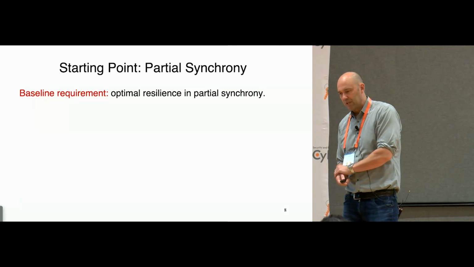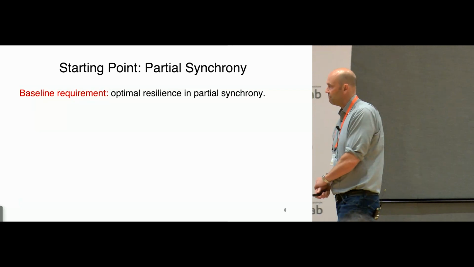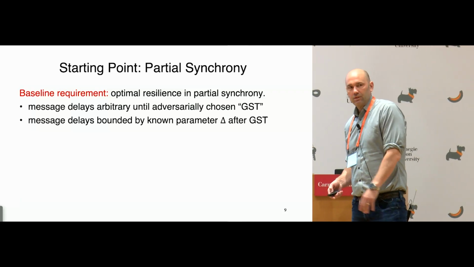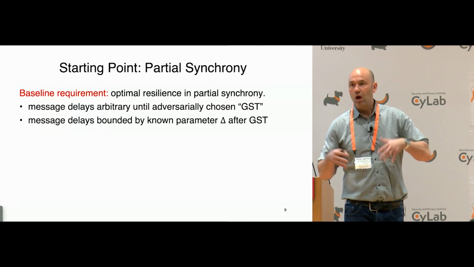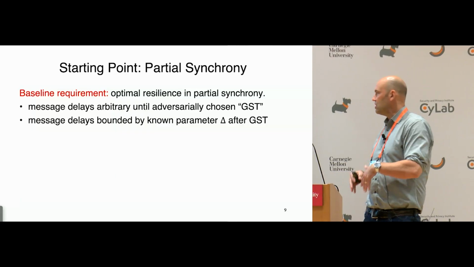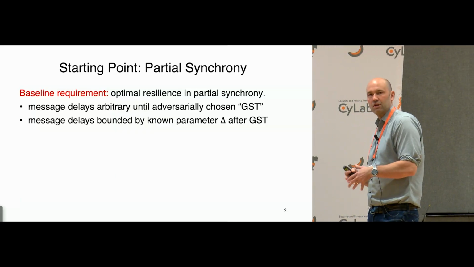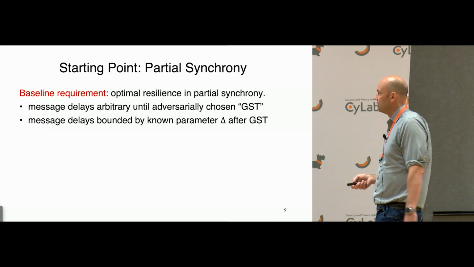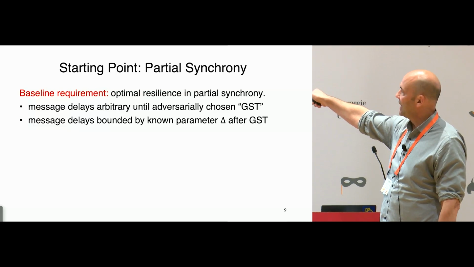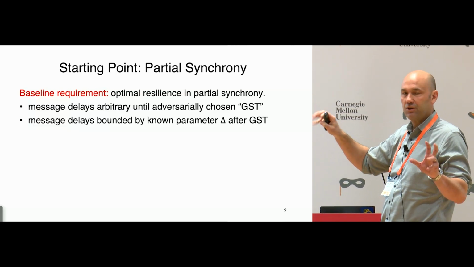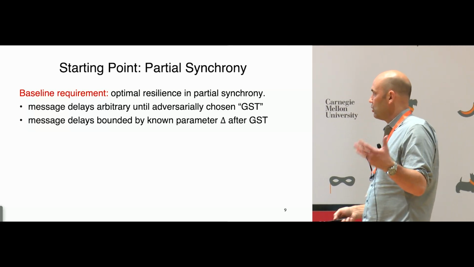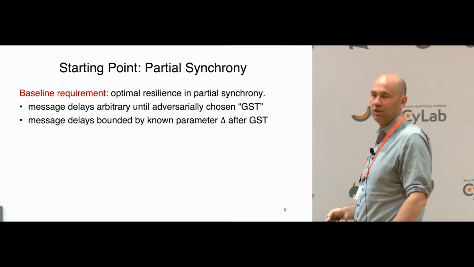Our starting point is also going to be a completely traditional model of message delays, which is a hybrid between synchrony and asynchrony called partial synchrony. The idea here is we're going to start with an asynchronous phase of unknown duration, and there'll be some moment in time called GST, for global stabilization time, eventually where the network starts functioning properly, i.e. it starts acting like the synchronous model. GST is adversarially chosen. The protocol has no idea what GST might be. After GST, the network functions normally in the sense that messages are delivered within delta time steps.